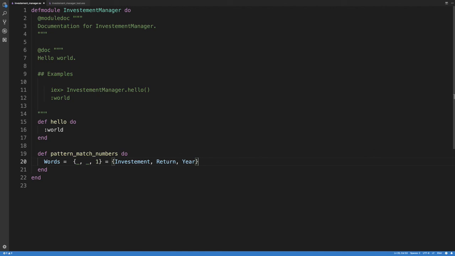I don't know if this is correct, but I think what this will do is let you now enter how much you'll invest, and it will match that with investment, which is what I think it does. So I believe we have the first function done now, pattern match numbers. Now we've got to write a test for that function.